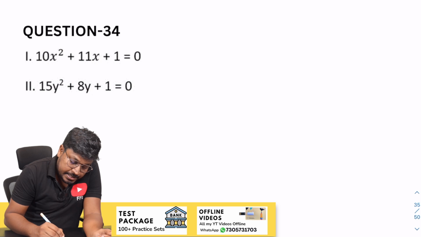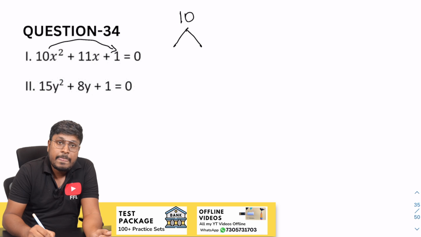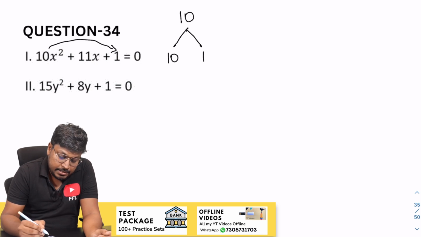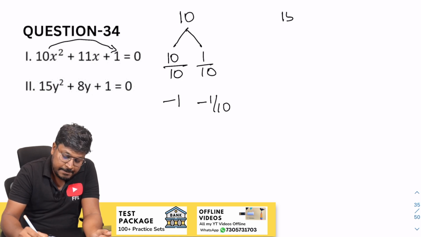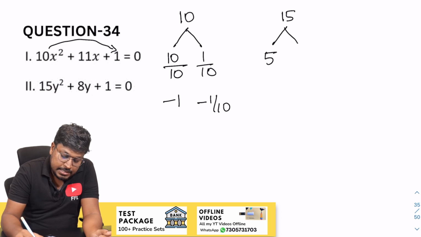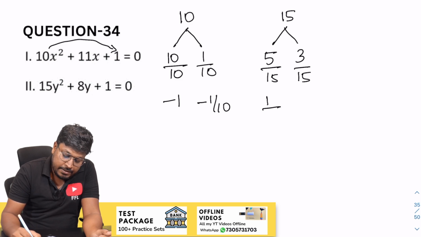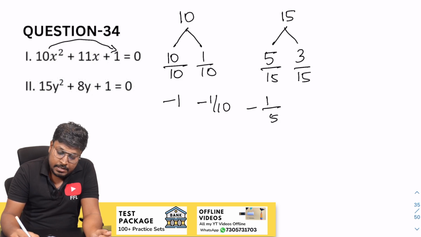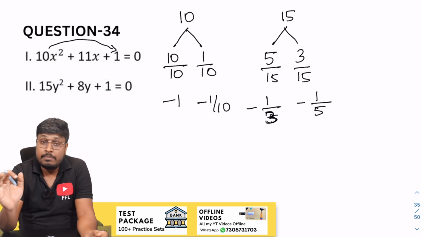So 34th question. So 10 into 1 will be 10, so our target is to get 11. So 10 and 1, right? So divide by 10, divide by 10. So this will be minus 1 by 10. So next will be 15. 5 3s are 15. So divide by 15, divide by 15. So 1 by 5, minus of 1 by 5. So minus of 1 by 5 and 1 by 3, right? So we can cancel directly on the 5 table, 1 by 3, cancel it on the 5 table, 1 by 5.